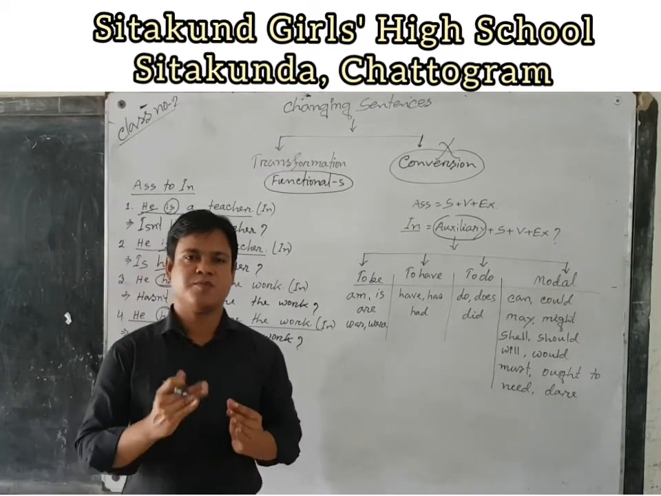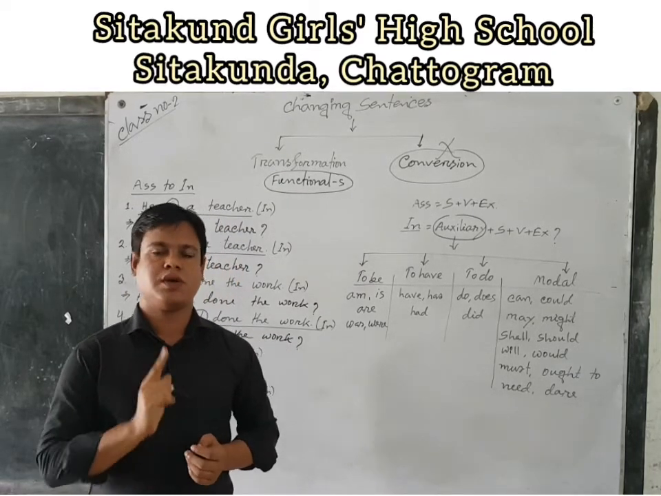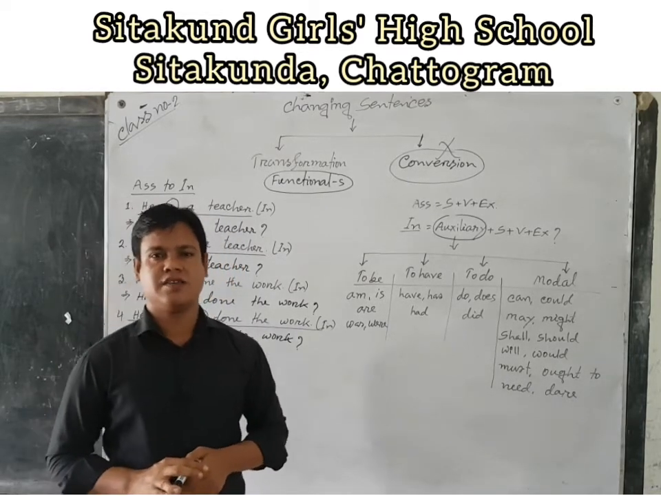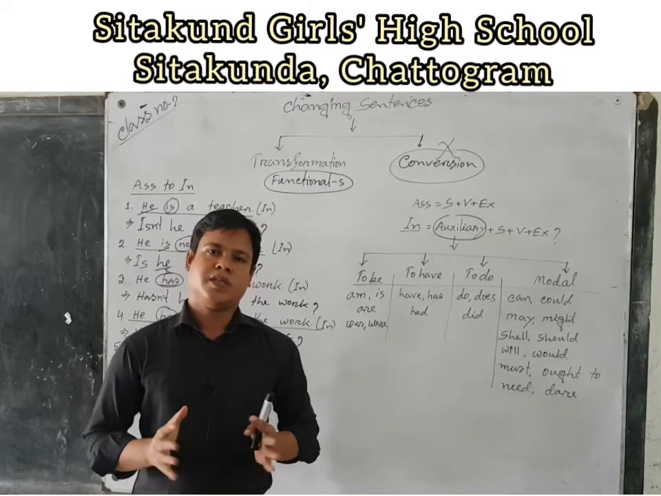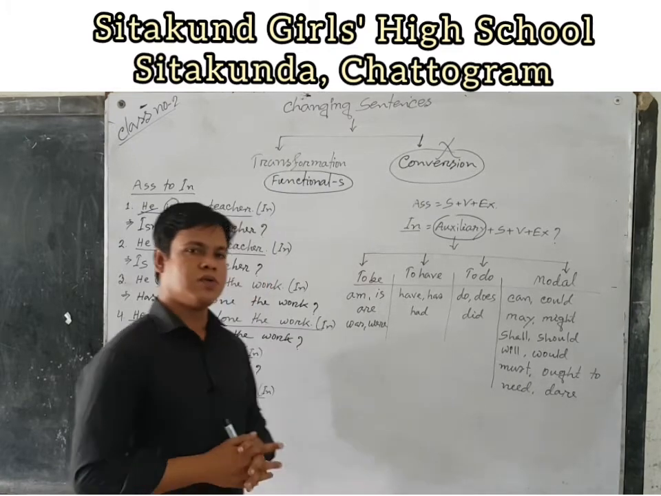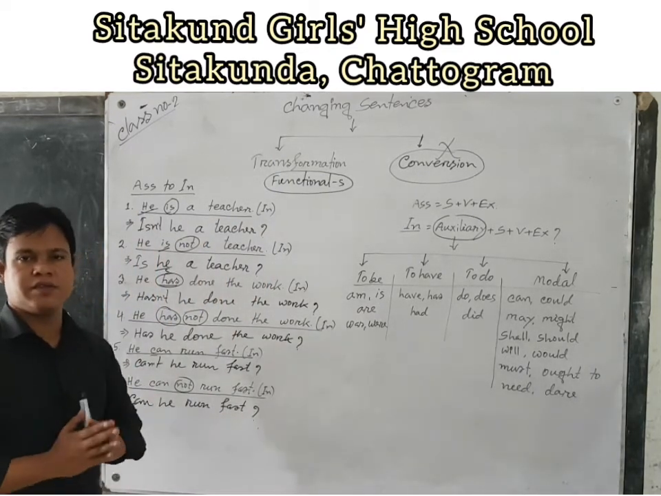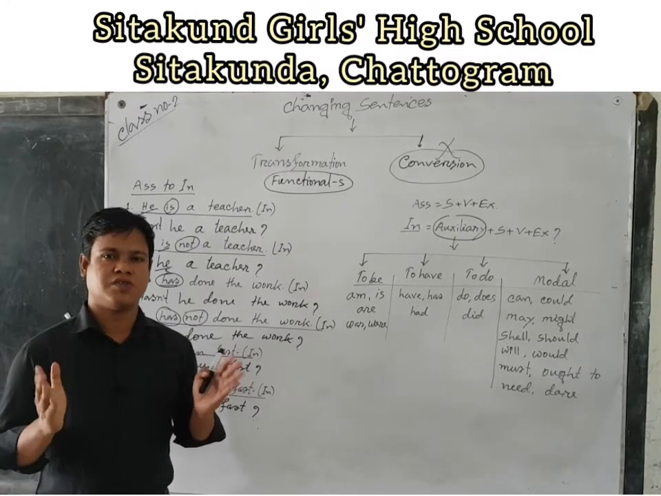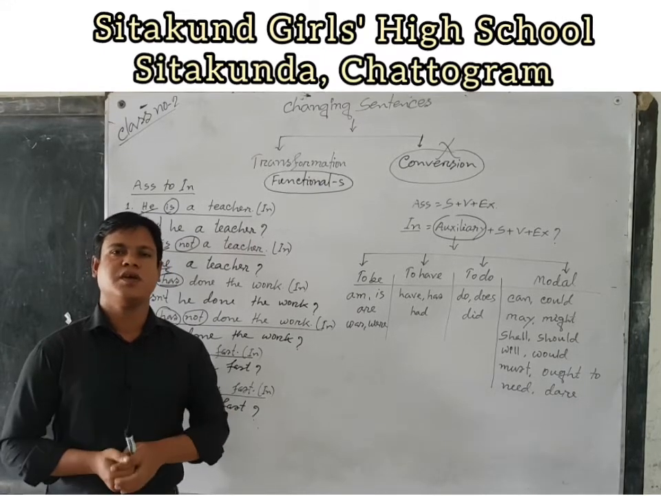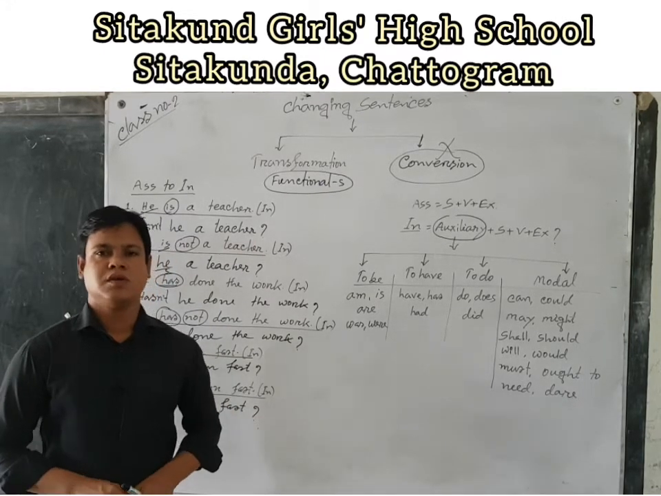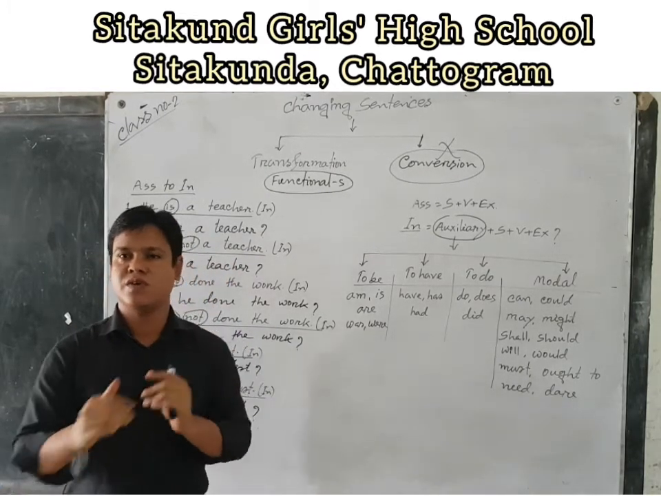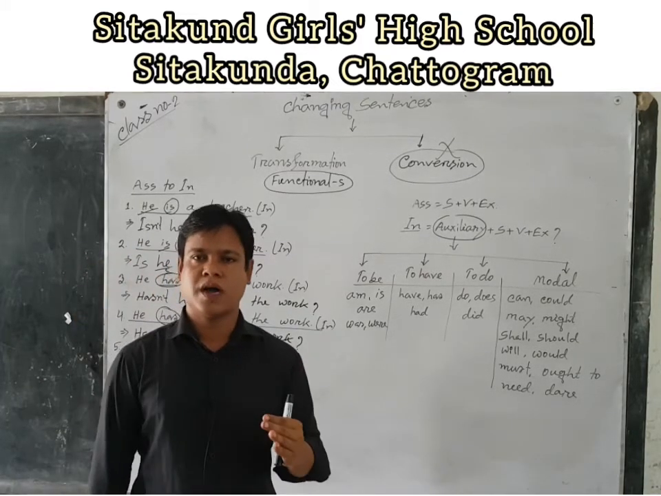If we transfer an assertive sentence to interrogative, then we have to know the structure of interrogative. We know that an interrogative sentence starts with an auxiliary verb. So, if we find any type of auxiliary, to be, to do, to have, or modal, we have to use the auxiliary at the first of the interrogative sentence. Now, there is a question. If there is no auxiliary verb, then what can we do?